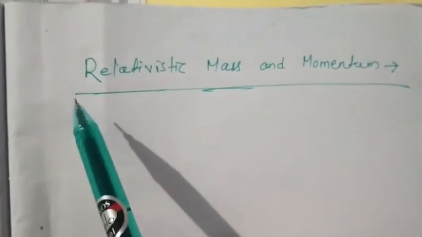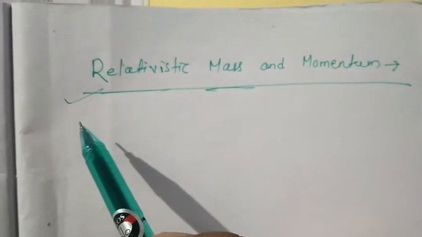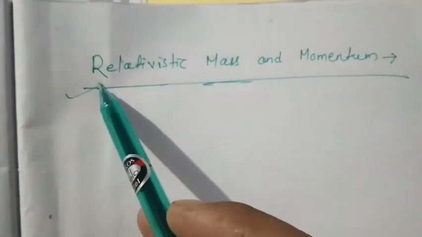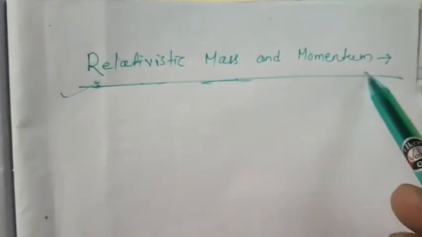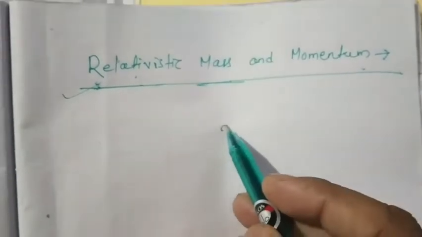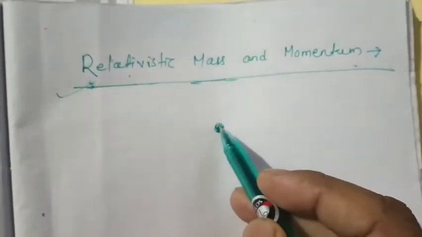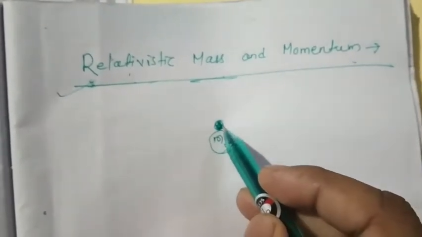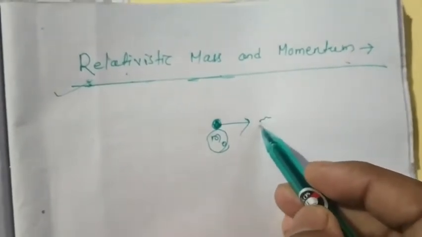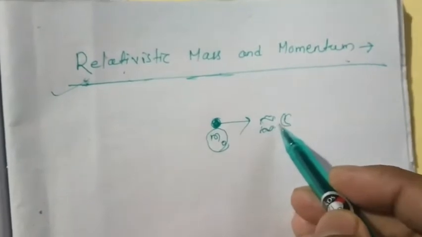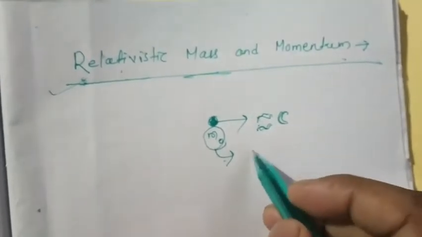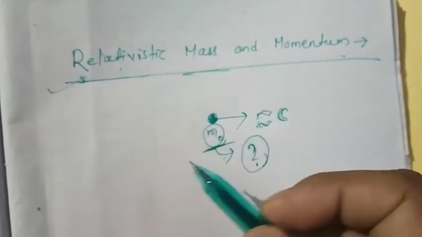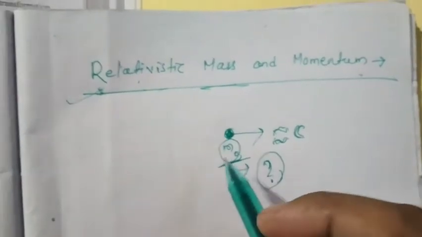Today we are going to discuss a new topic in classical mechanics, which belongs to the special theory of relativity, that is relativistic mass and momentum. That means if a particle has rest mass m0, and this particle is moved with a velocity approximately equal to c, then is its rest mass going to change, or will it be the same as the rest mass? That is what we are going to discuss in this topic.